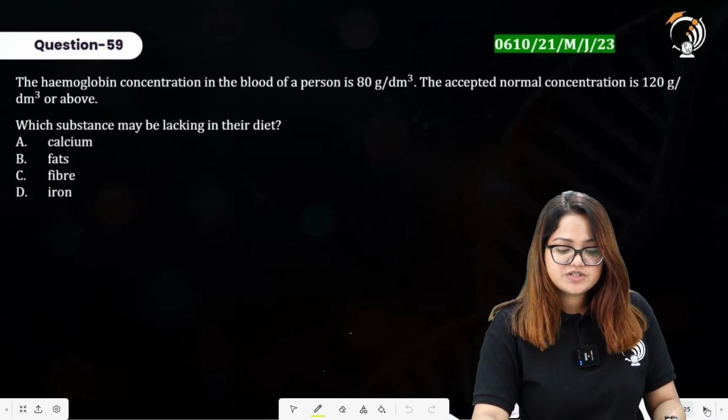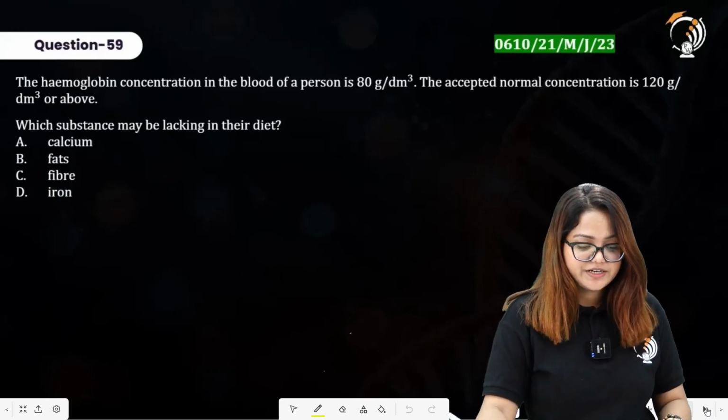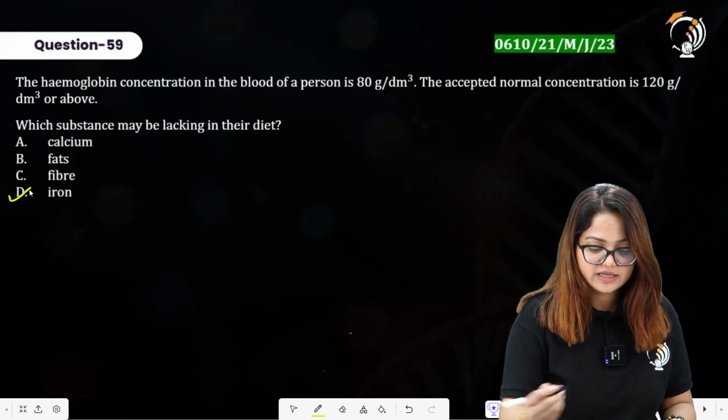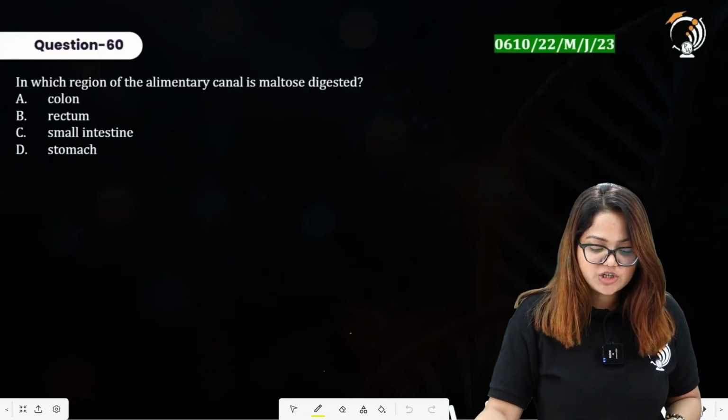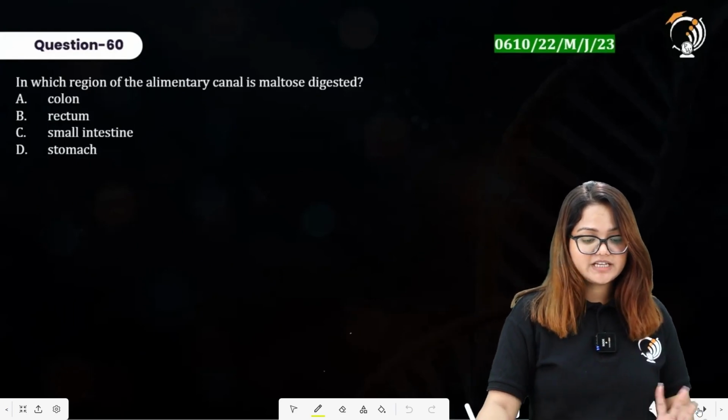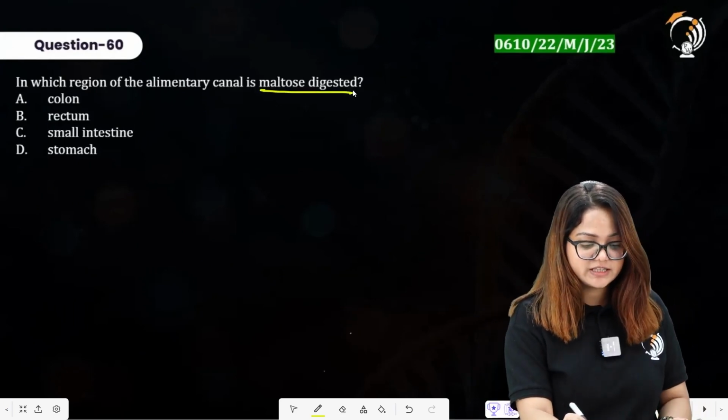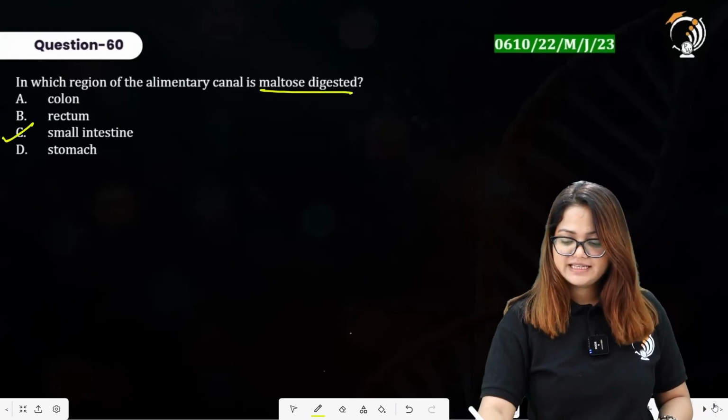The hemoglobin concentration in the blood of a person. Alright, so this is going to be D. In which region of the alimentary canal is maltose digested? So maltose is digested in the small intestine by the enzyme maltase.